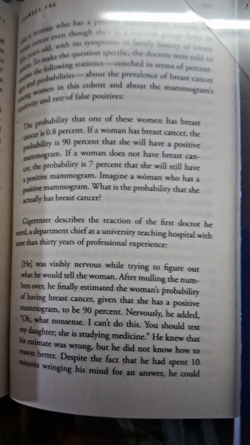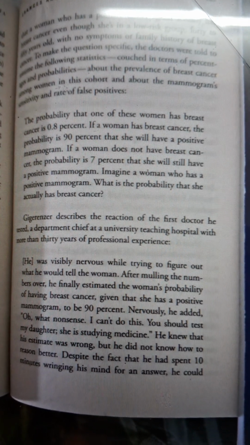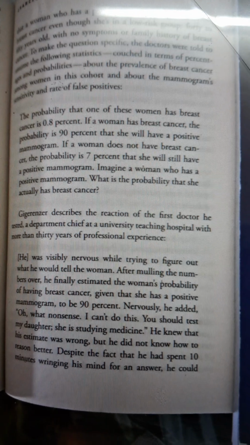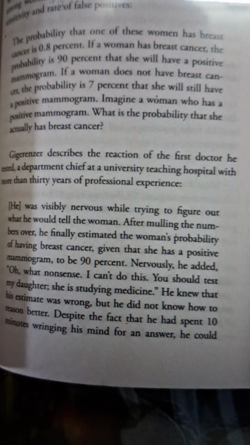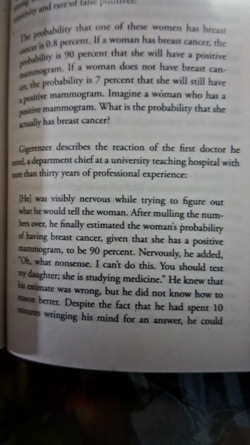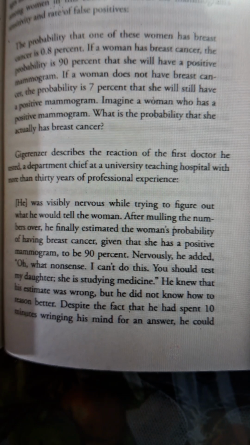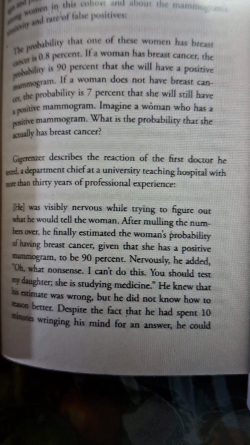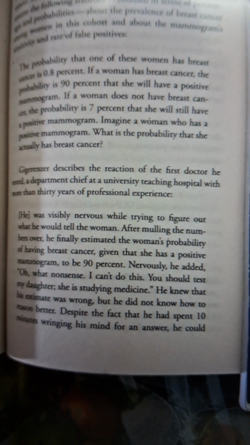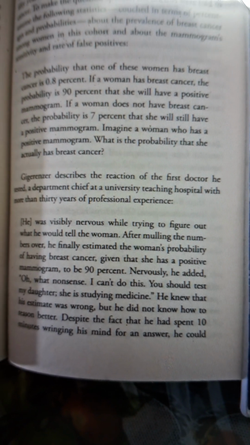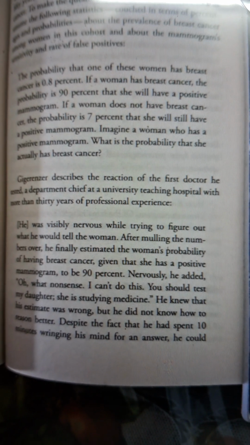So the researcher describes the reaction of the first doctor he tested, a department chief at a University Teaching Hospital with more than 30 years of professional experience. He was visibly nervous while trying to figure out what he should tell the woman. After mulling the numbers over, he finally estimated the woman's probability of having breast cancer, given that she has a positive mammogram, to be 90%. So he is taking the efficiency of the test as equal to the probability of the woman having cancer.